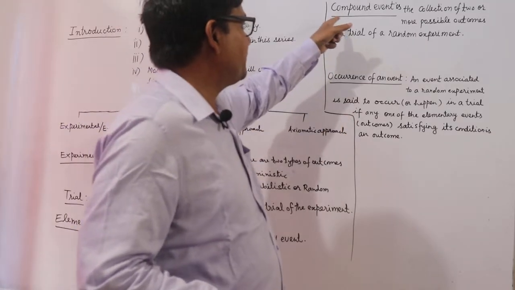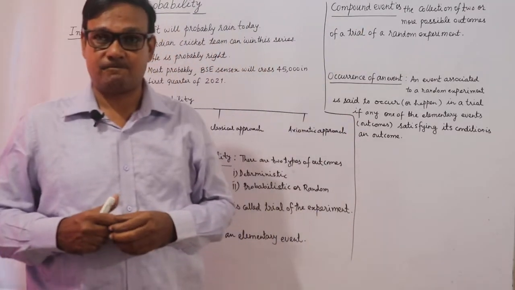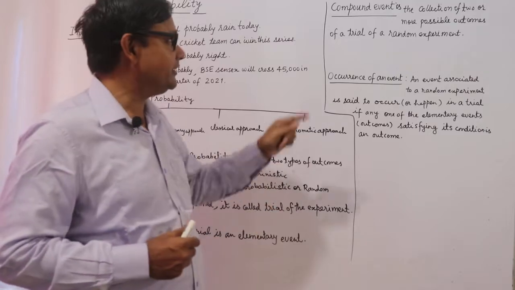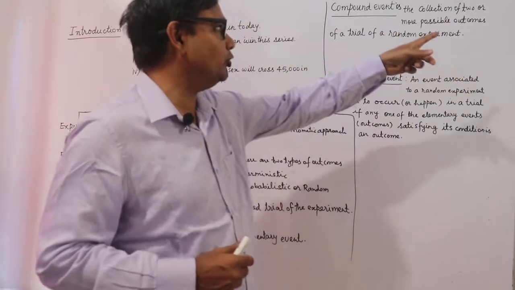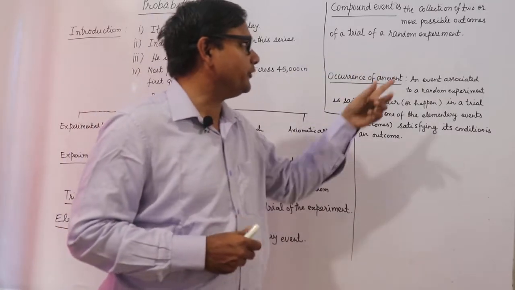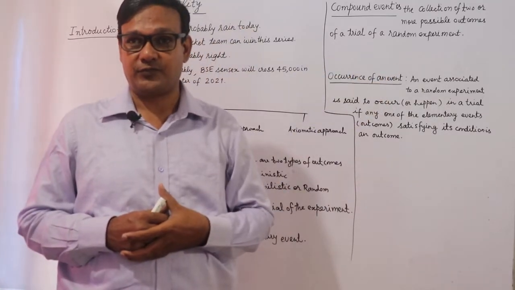Another, compound event. What is compound event? It is the collection of two or more possible outcomes of a trial of a random experiment.